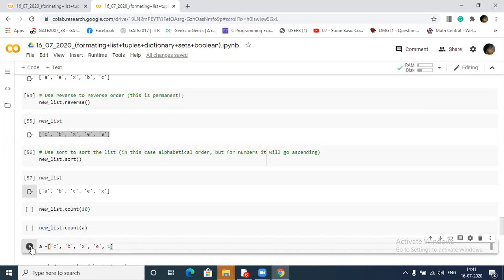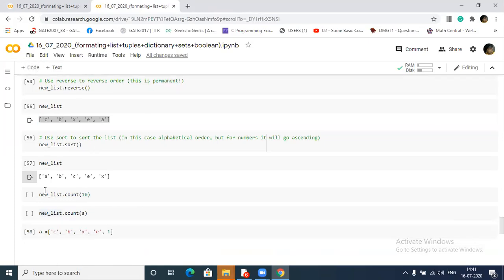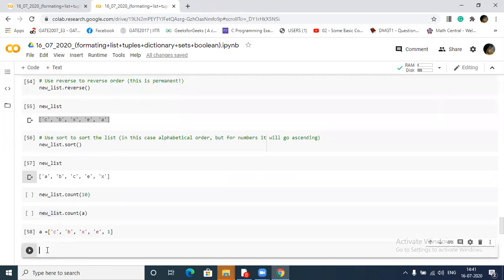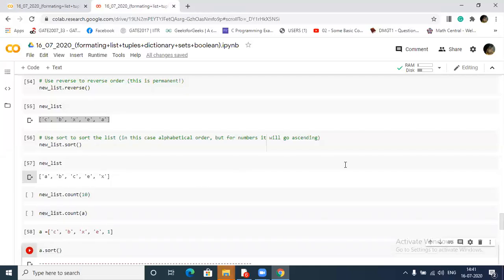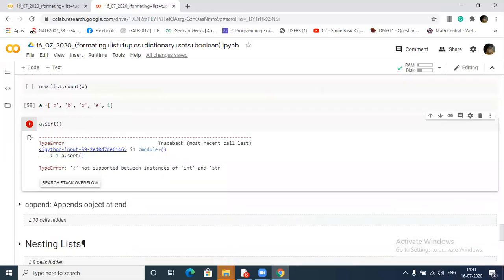The list will be created, no problem. But when I perform a.sort and run this code, it will give an error: not supported between instances of int and string. So for sorting you have to do this carefully.